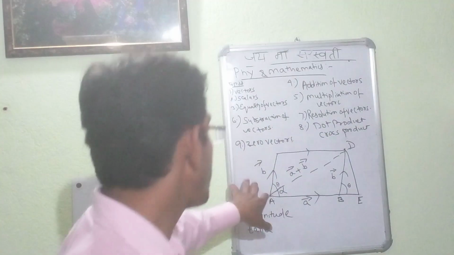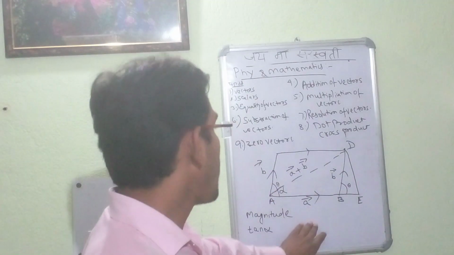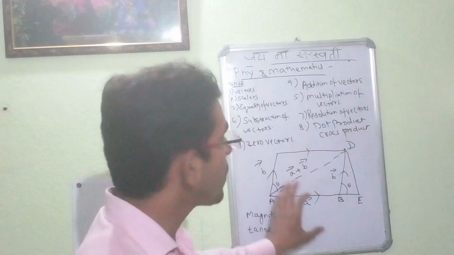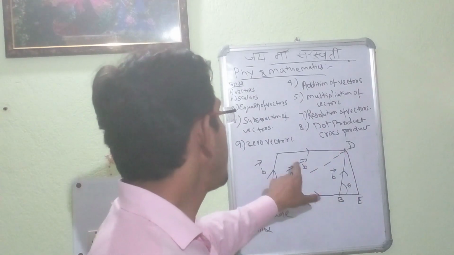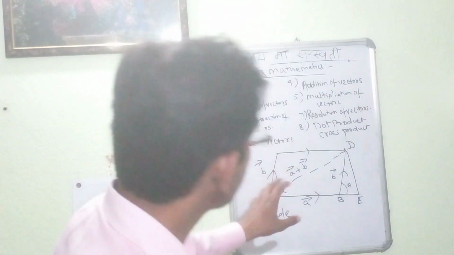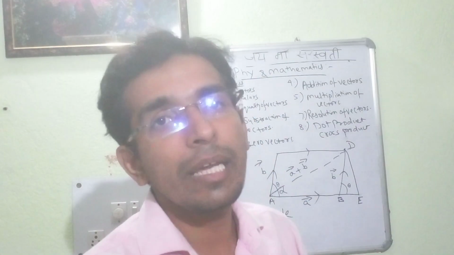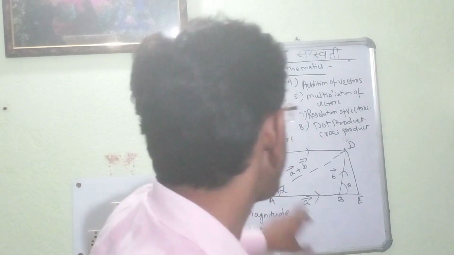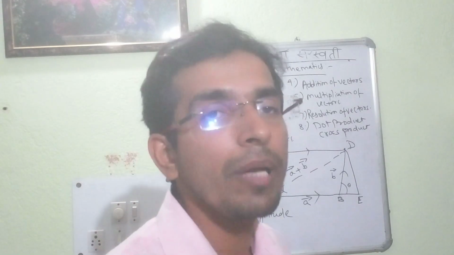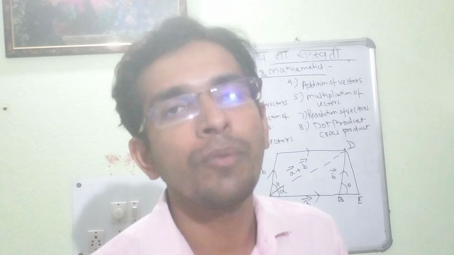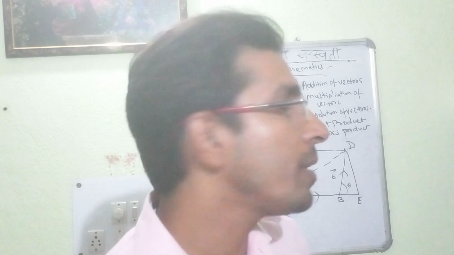So we had already taken the two vectors, vector A and vector B, and based on this schematic diagram we had found that the resultant of both the vectors is A plus B. This particular line denotes A plus B. In this case we will be finding the magnitude of A plus B and the angle of inclination of the resultant. We will be applying the simple laws of mathematics to find both.